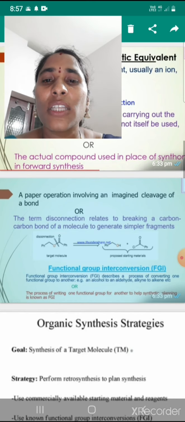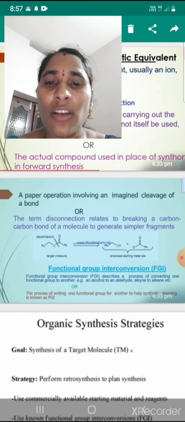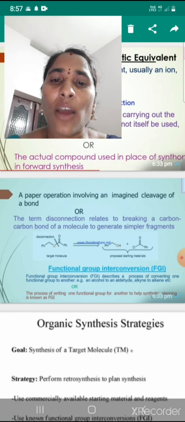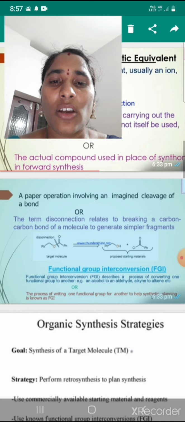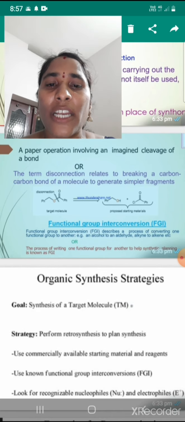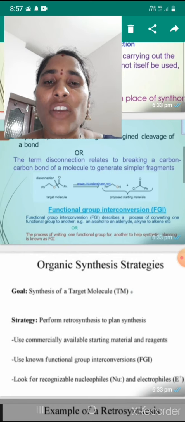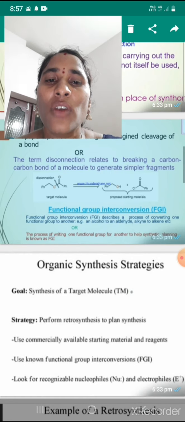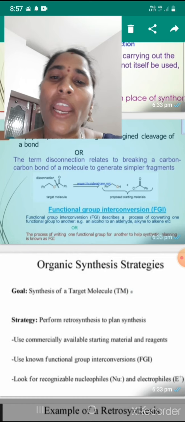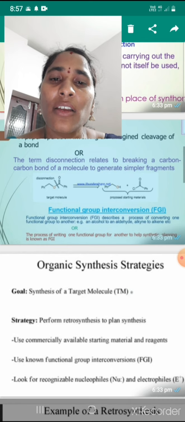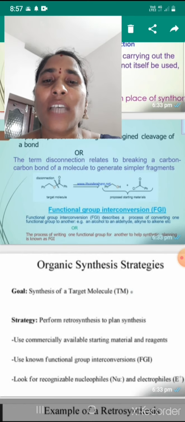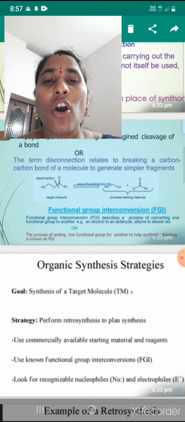Now, the target molecule by disconnection, using a double line arrow, what will we get? Synthons are formed. The first one is the positive synthon and the next one is the negative synthon. Next one is functional group interconversion. Functional group interconversion describes the process of converting one functional group into another. For example, an alcohol to an aldehyde: one functional group, alcohol, is converted to the aldehyde functional group.